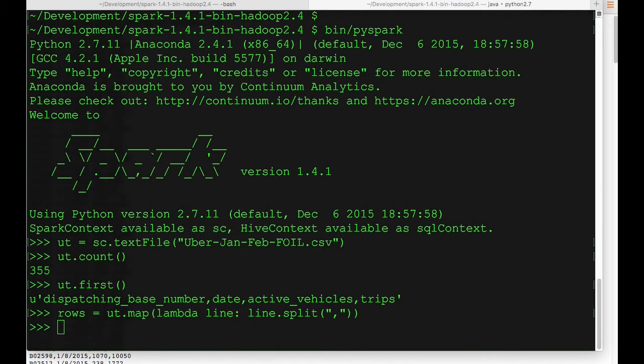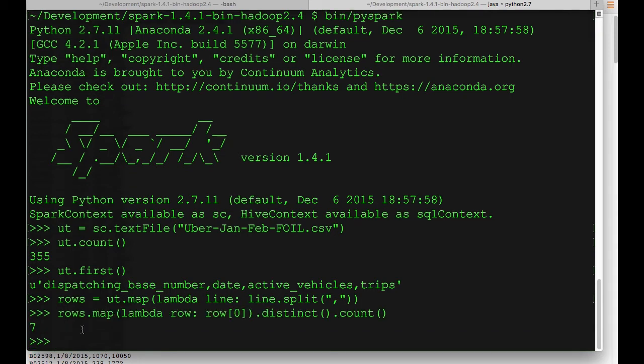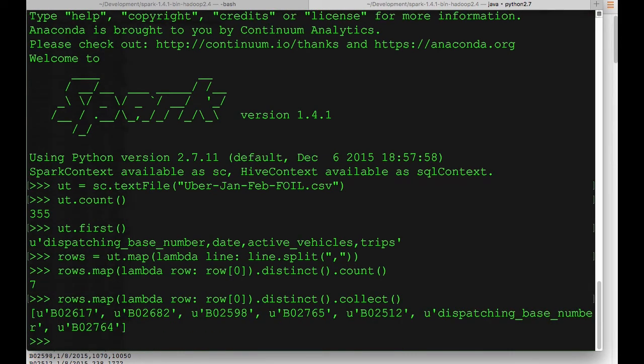Let's see how many distinct bases there are in this data. Okay, we've mapped over the rows RDD, paying specific attention to the first column. It's a zero-based indexed data set, so we use 0 instead of 1. And we've determined that there are 7 unique bases in this data. Let's take a look at the names of those bases. Okay, we can see all the distinct names, including the column header, dispatching base number, here.